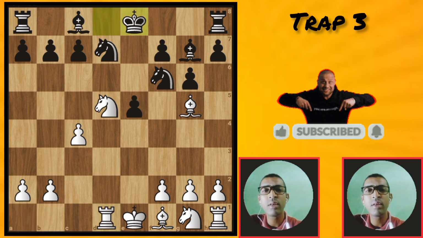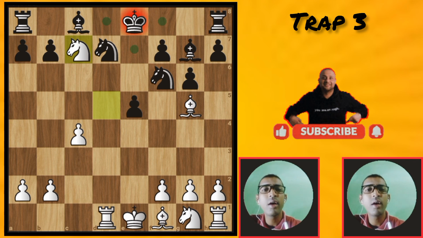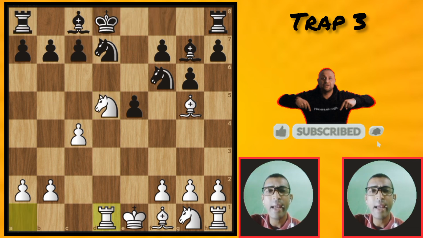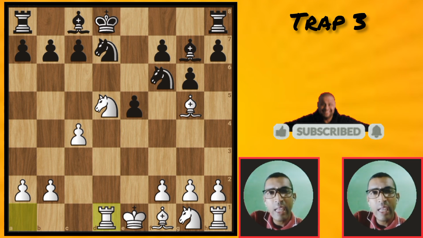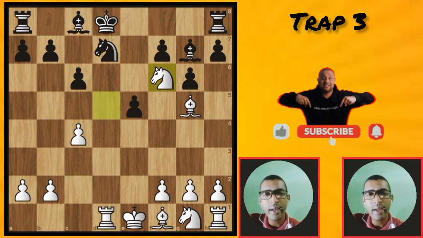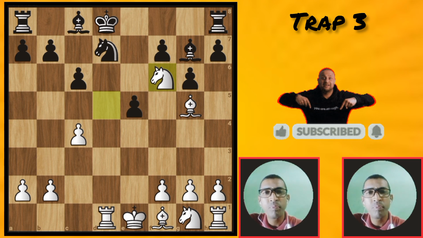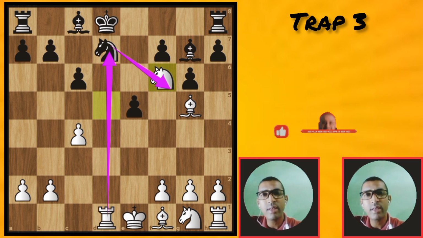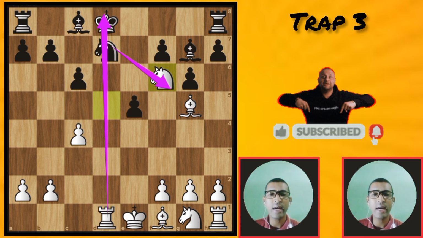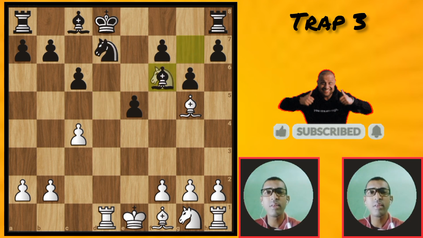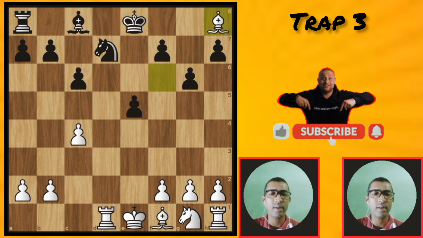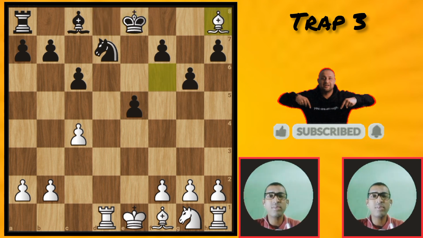If the king moves like this, there's a fork, and if it goes there, it traps the rook. That's why black resigns. If it goes back, if he pushes the pawn to here, then it traps the knight. This knight cannot capture. We will see. This knight cannot capture this because there is a pin. There's a check with the rook. That's why the black knight cannot capture. If he takes with this, then it traps the rook and bishop. Then he moves and it traps the rook. That's it. That's why black resigned this match.